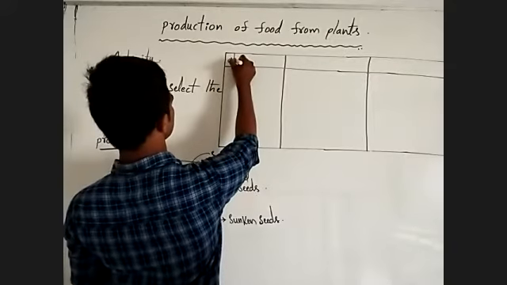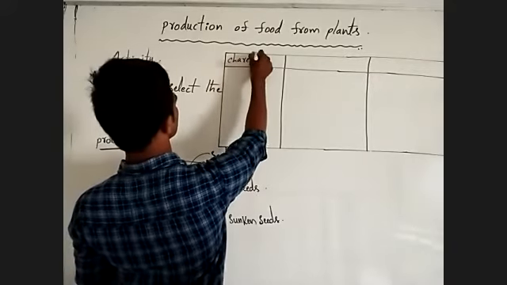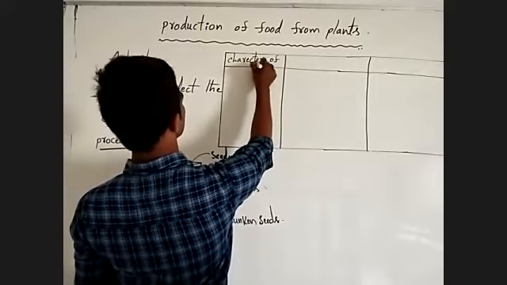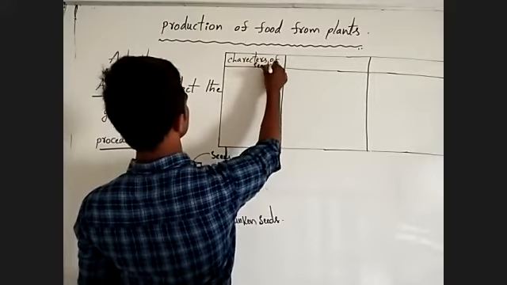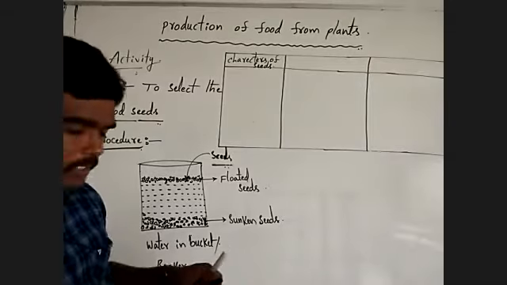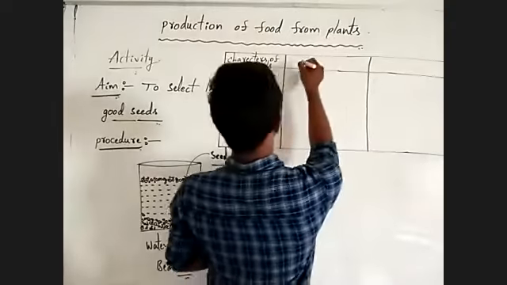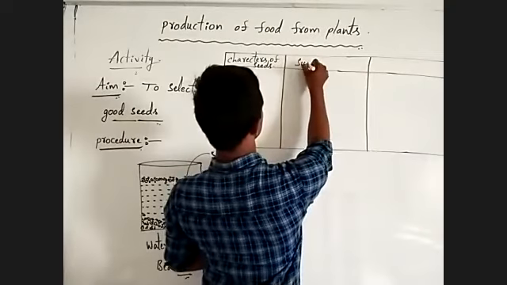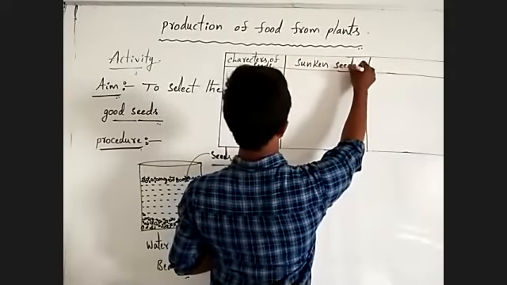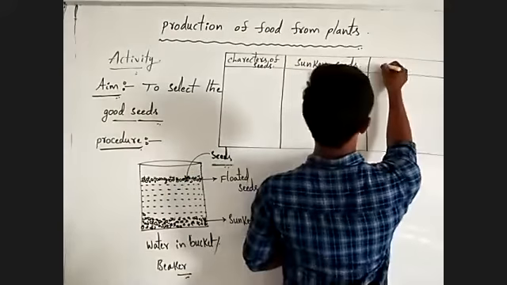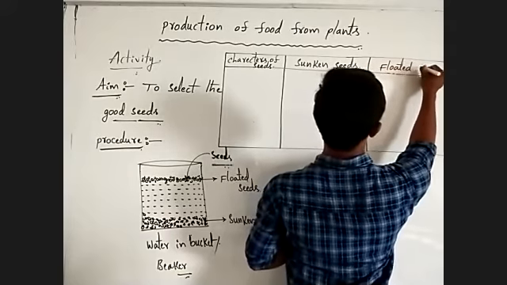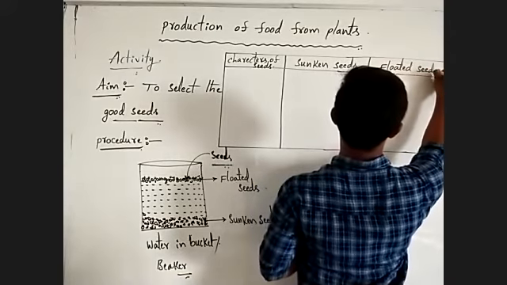Characters of seed, sunken seed, floated seed.